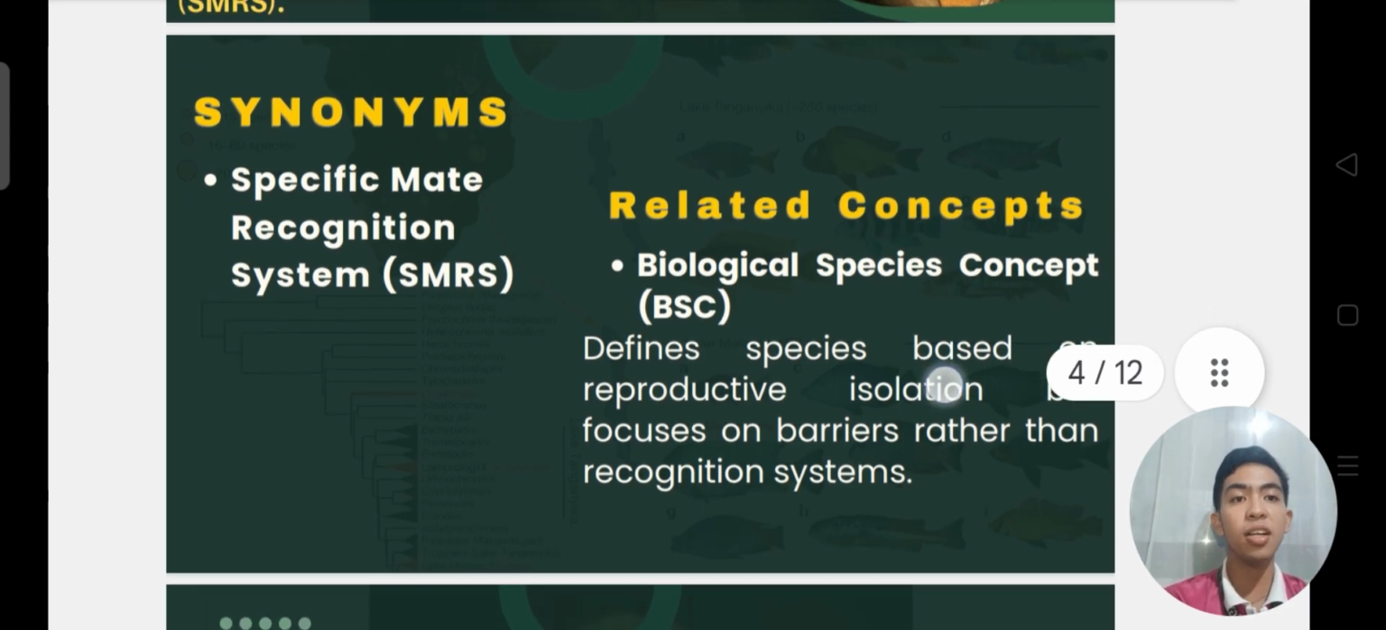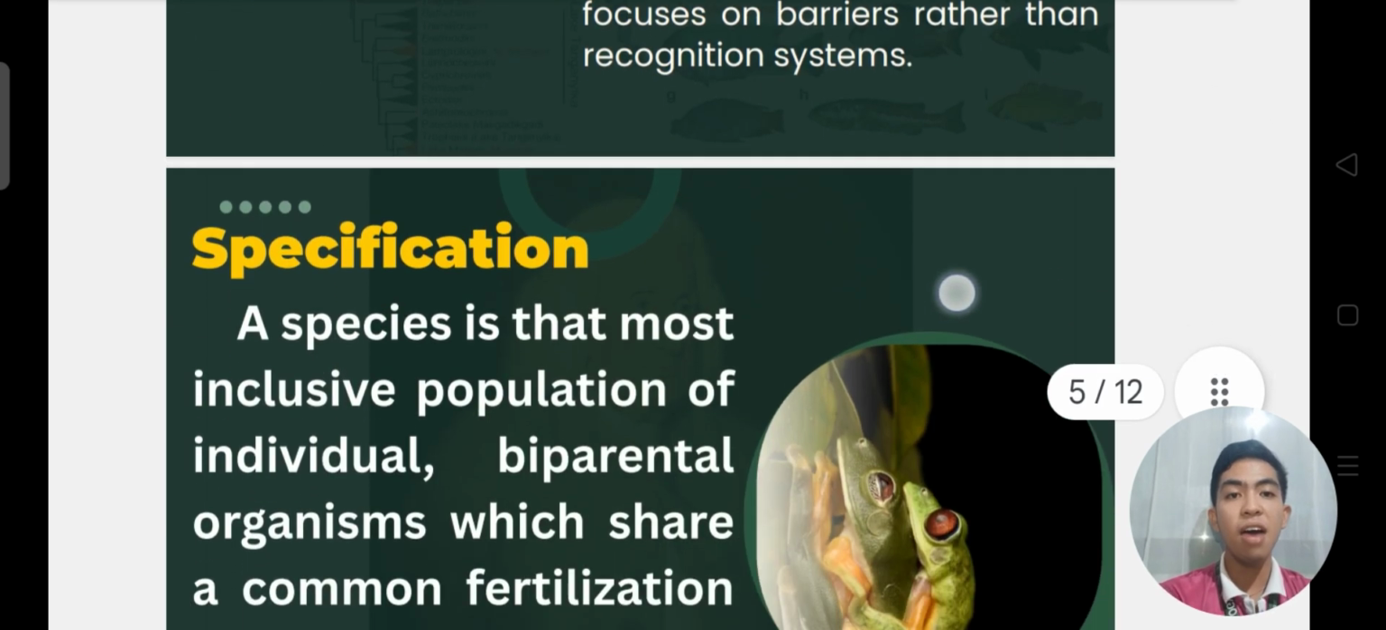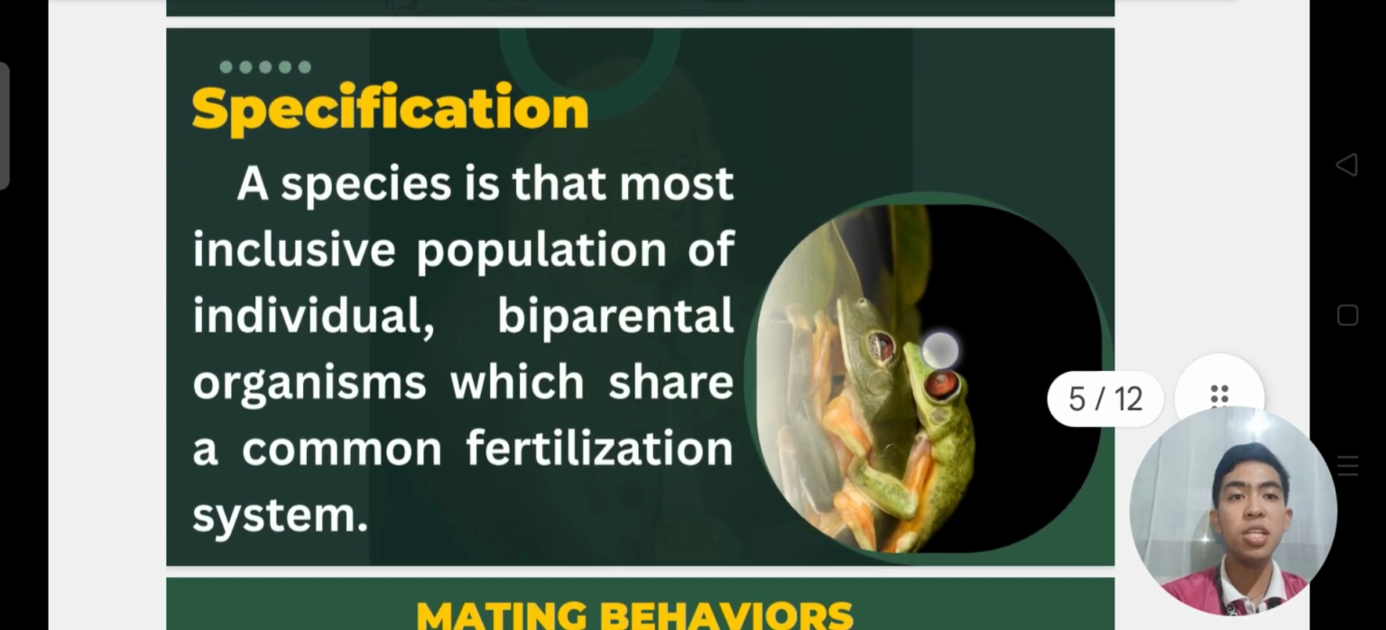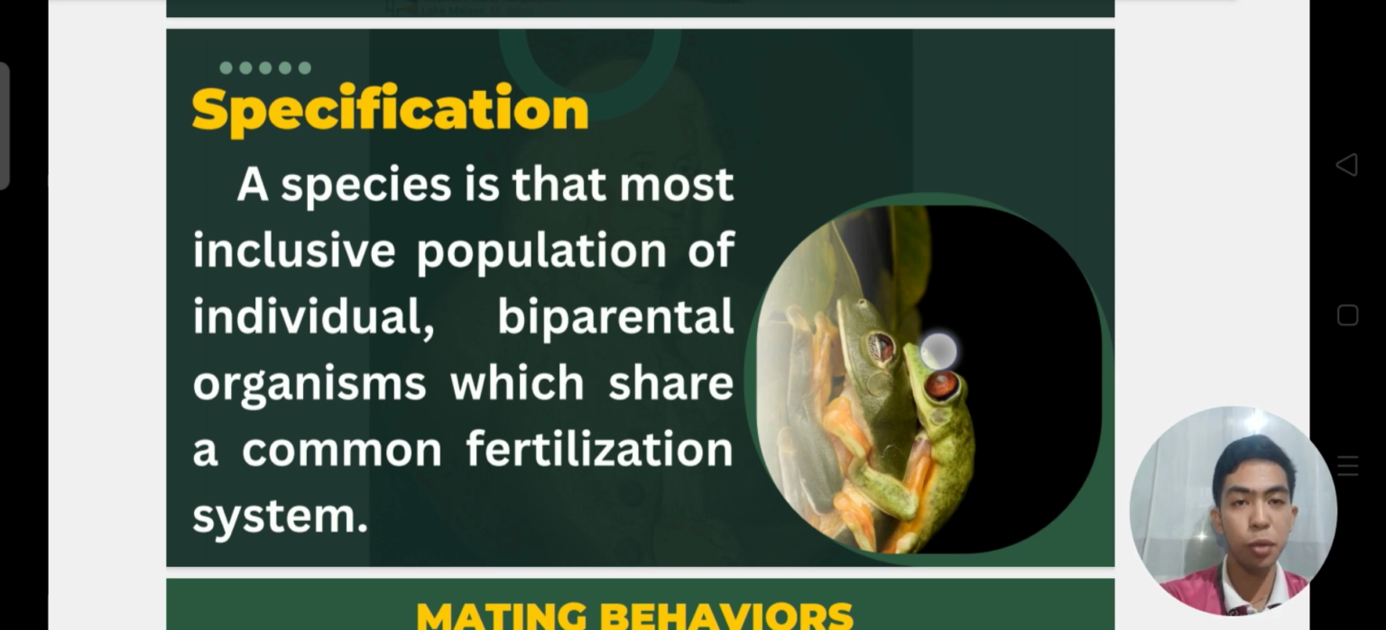And for the related concept, we have here the biological species concept, or the BSC. For the specification, a species is the most inclusive population of individuals by parental organism which share a common fertilization system. So, most inclusive population of individuals means that a species includes all the individuals that belong to the group, everyone who can potentially interbreed and produce offspring.